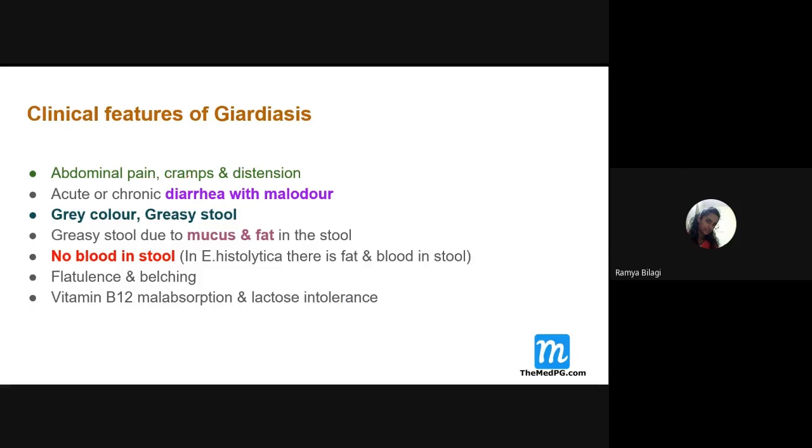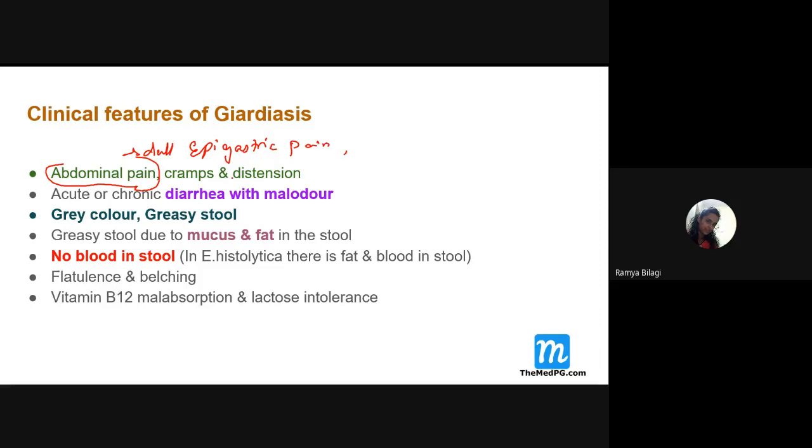Now let us see the clinical features of giardiasis. Very important, the patient will present with what? Abdominal pain, especially where is the pain? It is dull epigastric pain. Dull epigastric pain is one of the classic clinical presentations.